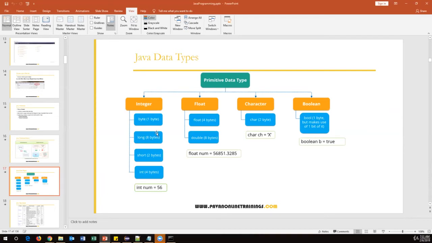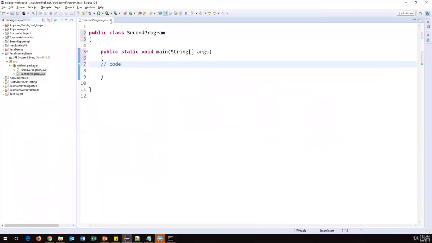Okay. And float. So this can hold decimal numbers, and float and double come under the float category. And char is another type, which can hold a single character, and characters we have to include in single quotations. And there is another type called boolean. So here we can just store either true or false. Okay, a boolean variable can hold either true or false, only two values, without double quotations or single quotations. So these are all the Java data types. Let me just quickly show you one example of how to use these data types.